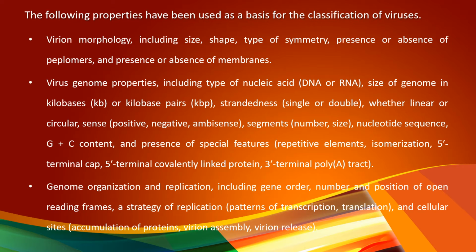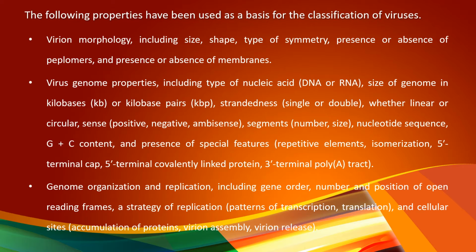And the presence or absence of membranes, that is, the extra layer called the envelope apart from the capsid. The next property is the virus genome properties, including the type of nucleic acid. What type of nucleic acid is present in the virus, either DNA or RNA, is used in classification like DNA viruses and RNA viruses. And the size of the genome in kilobase pairs or kilobases. And the strandedness, meaning whether the nucleic acid, DNA or RNA, occurs as single stranded or double stranded.